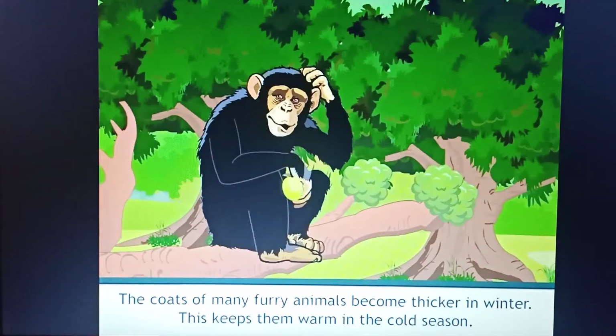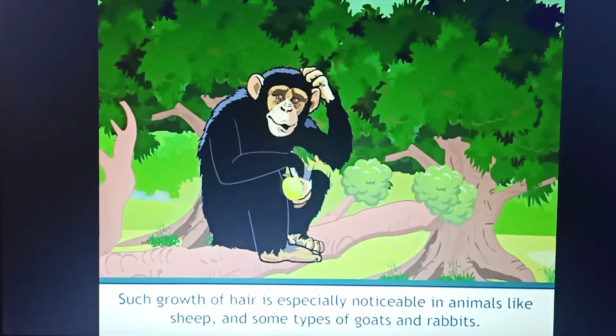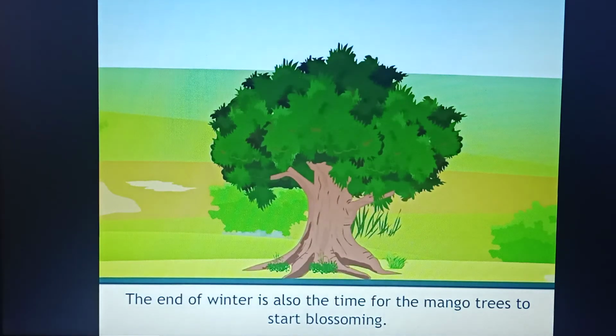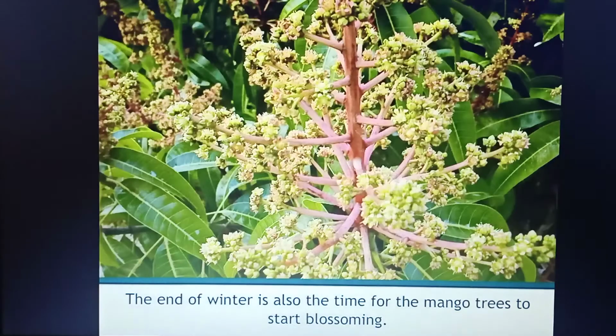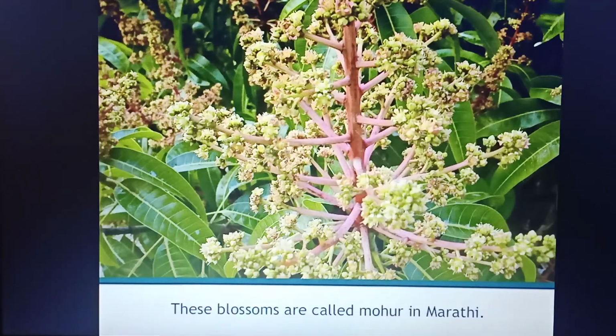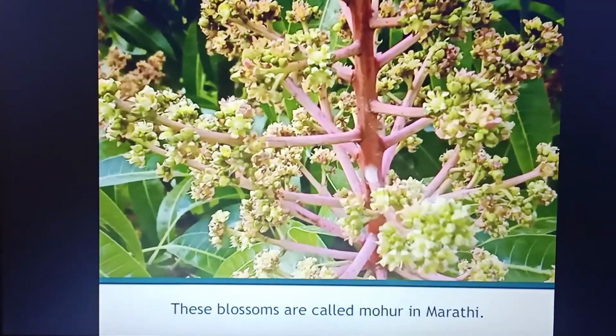The coats of many furry animals become thicker in winter. This keeps them warm in the cold season. This growth of hair is especially noticed in animals like sheep and some types of goats and rabbits. The end of the winter is also time for the mango trees to start blossoming. These blossoms are called mohar in Marathi.